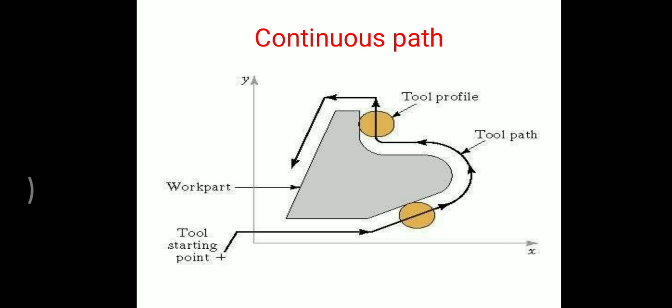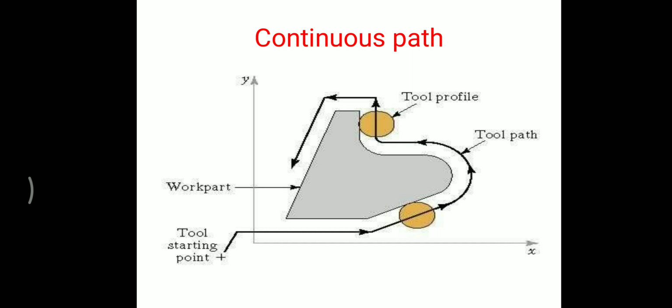So another one, contouring system. When continuous path control is used for simultaneous control of two or more axes at a single time, when we need to control two or more axes in a machining operation, then it is called contouring NC system. So it is a flexible method of tool control. It is also capable of performing both point to point and straight cut operations. By using the contouring system, we can easily generate the desired geometry of the workpiece.